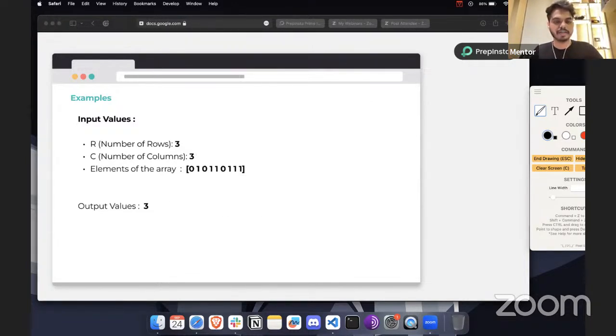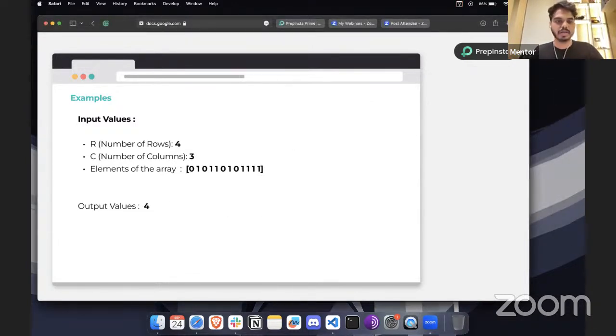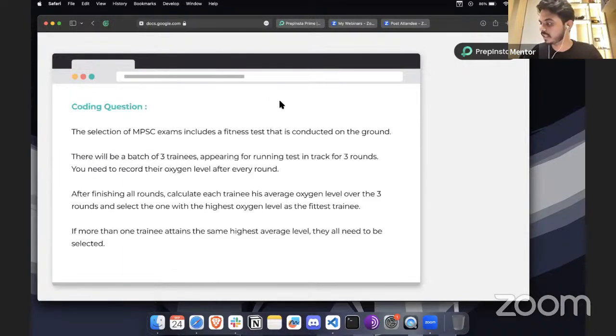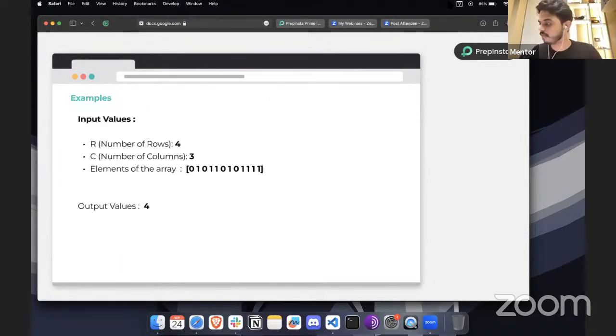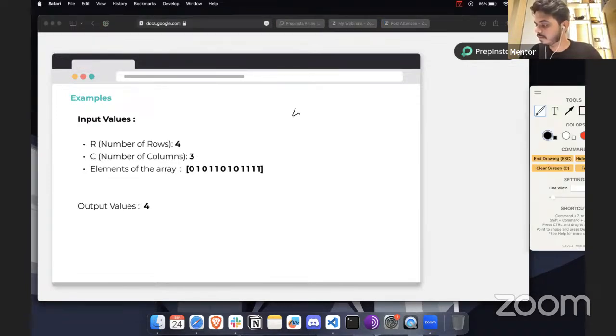Meanwhile, we can pick one more example here, which is a 4x3 matrix. Anyone who is along with me, you can just let me know in the chat box if you're able to solve this kind of question. I need your help here, so that once you understand how to solve this with pen and paper, it will be easier for you to create the logic and write the code for that as well.